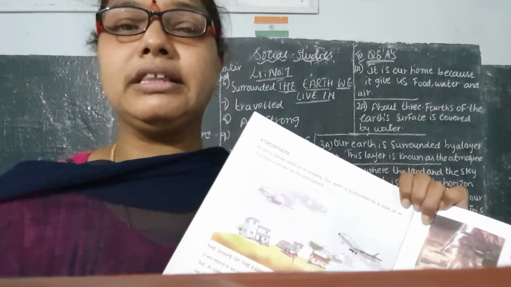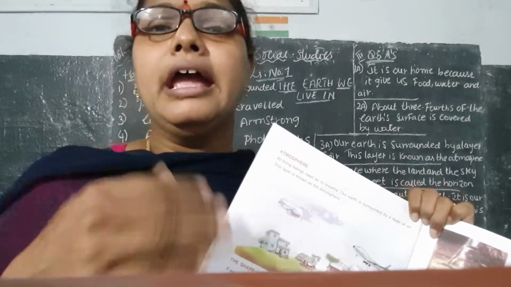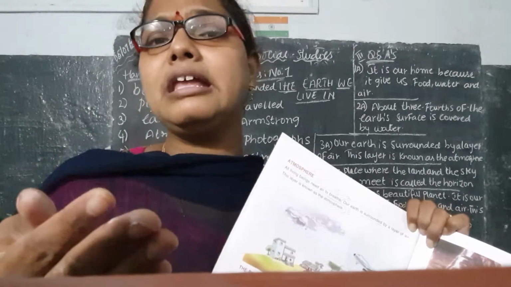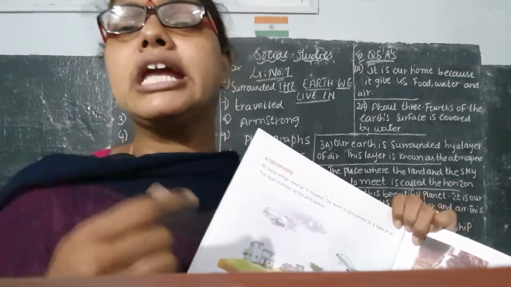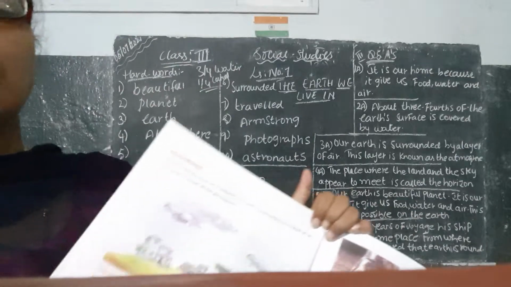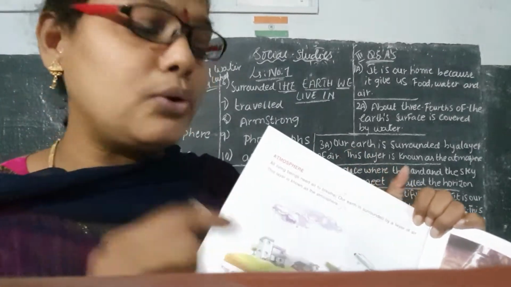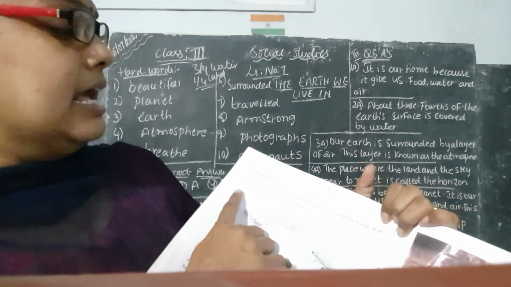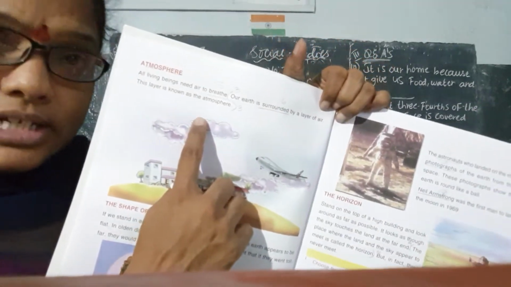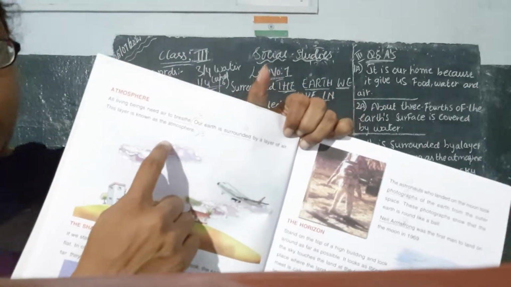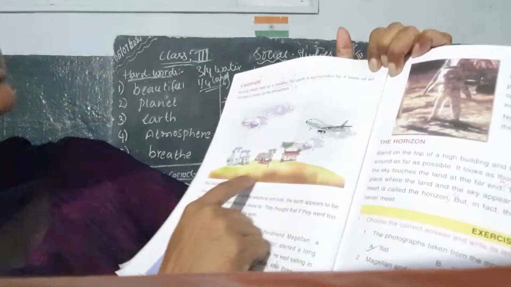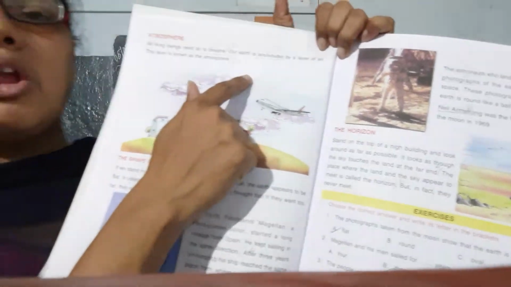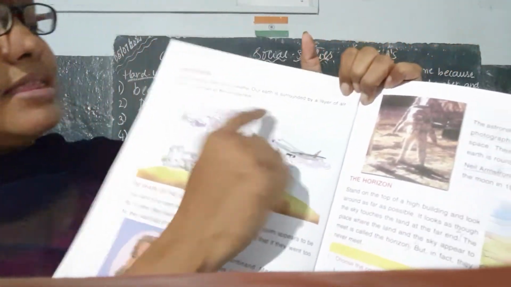We are the living things. What do we need? We need air. If there is no air, we cannot live. Without air, what is the meaning of air in Hindi? Hawa. If there is no hawa, we cannot live, isn't it? So without air we are not able to survive on the earth. So surrounded by a layer of air, this layer is known as what, children? This layer is known as atmosphere. If you see, children, this is the atmosphere picture. All the clouds in the sky. Where will the clouds be? They will be in the sky.